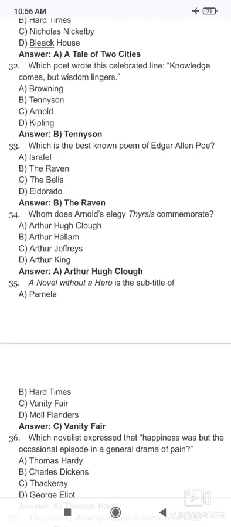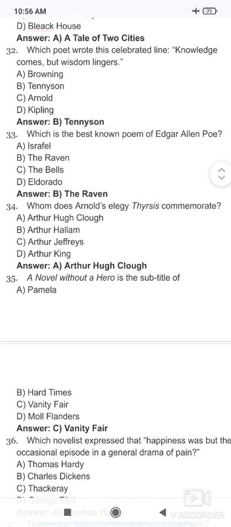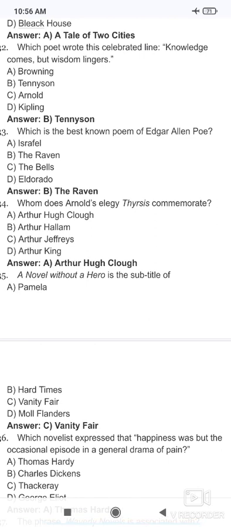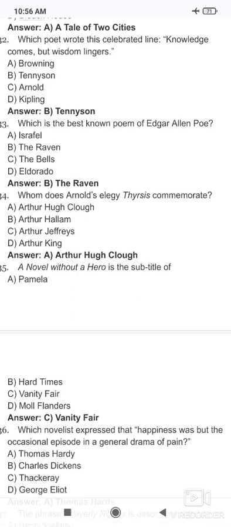You should read it before going to the exam. Now, who does Arnold's elegy Thyrsis commemorate? Who does Arnold's elegy Thyrsis commemorate? So Arthur Hugh Clough, who was his friend. It is written in his memory, in commemoration of him.